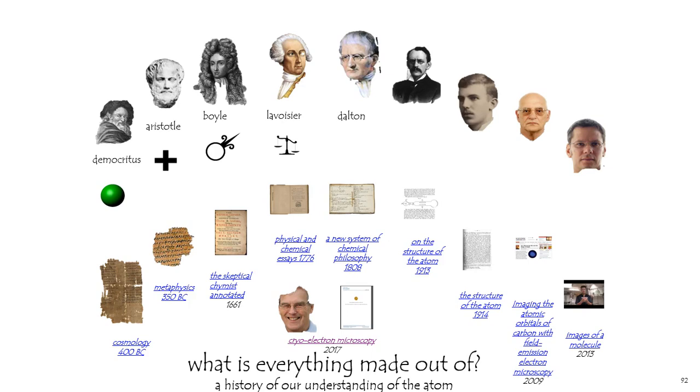Thomson discovered the electron. He did so on the radio, which is kind of cool, in 1907. And he wrote a book where he just talked about the structure of the atom. There's his plum pudding model.